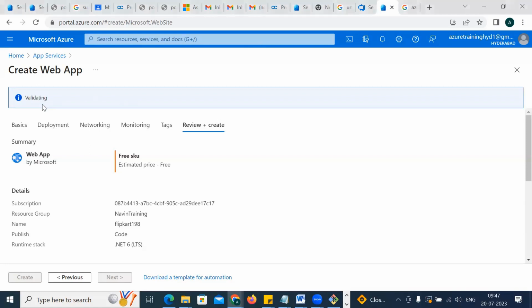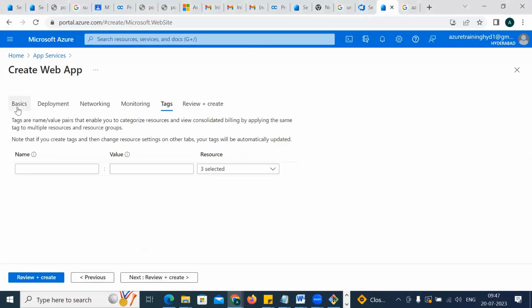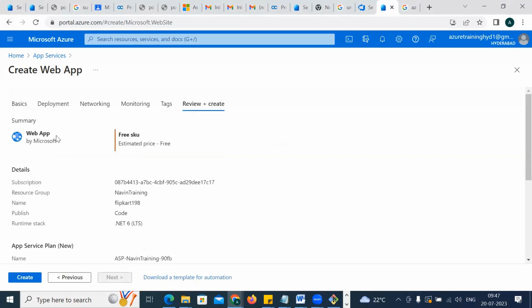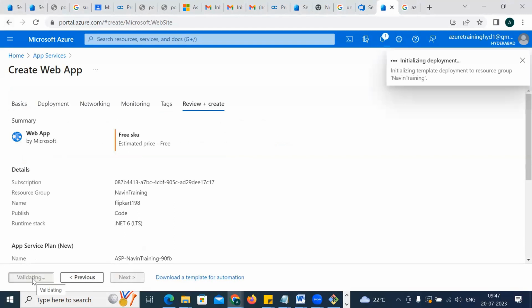If it is taking some time, you do one thing: go back to previous. Don't go back here, because if you go back here, it will come to the first page, the home page, and you have to create the services again. So always go to the previous step. Sometimes it might get stuck. See, it is done now. It was stuck actually. So now go back here and try to click on create. Now your website is being created.